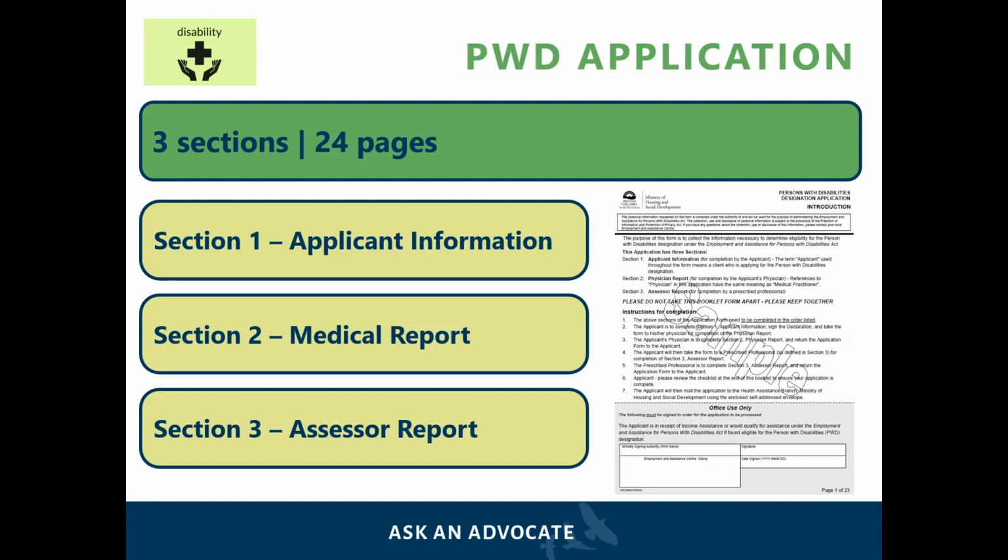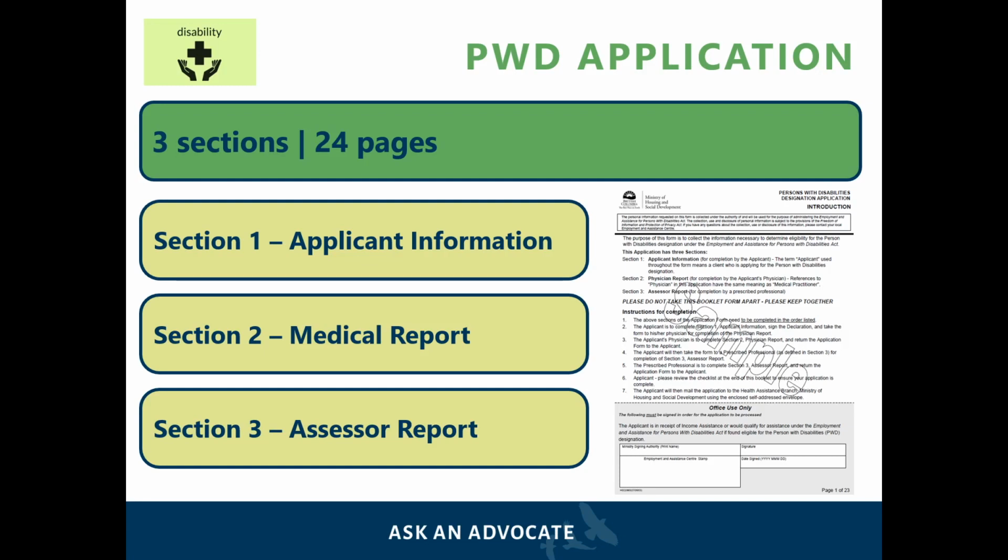In this webinar, we will discuss the 24-page PWD booklet. If you are already receiving benefits from either Community Living BC, the Ministry of Children and Family Development At Home program, BC Pharmacare Plan P, palliative care benefits, or Canada Pension Plan disability benefits, you will have to go through a simplified PWD application. For more information about the simplified application, please visit our website askanadvocate.ca.